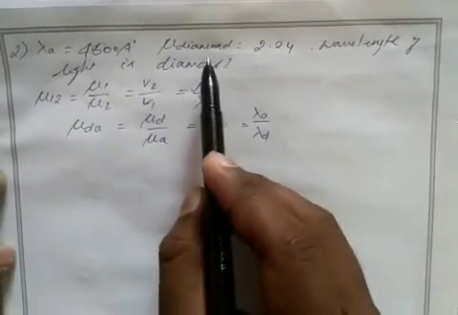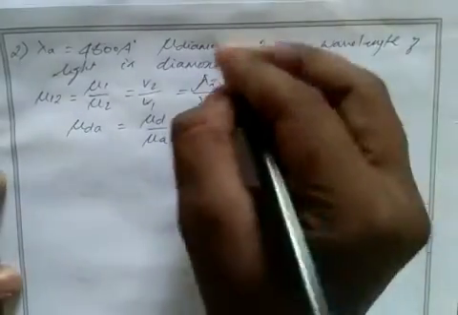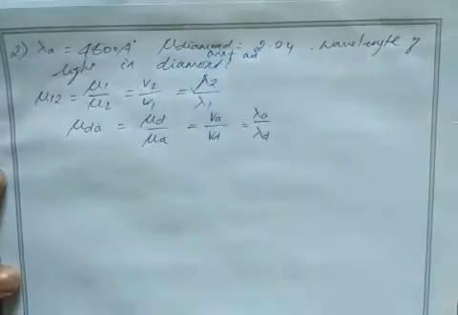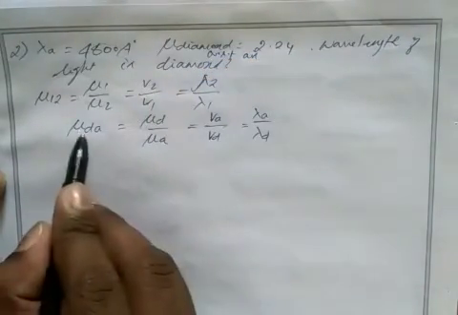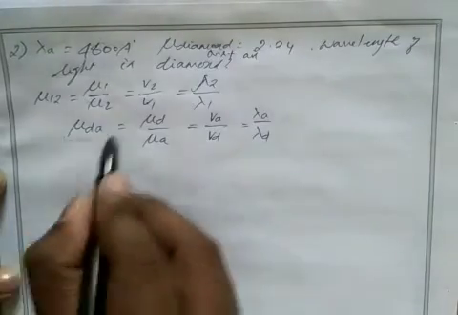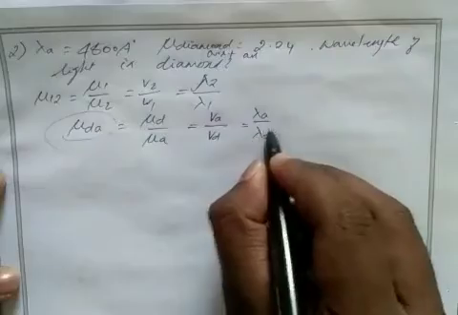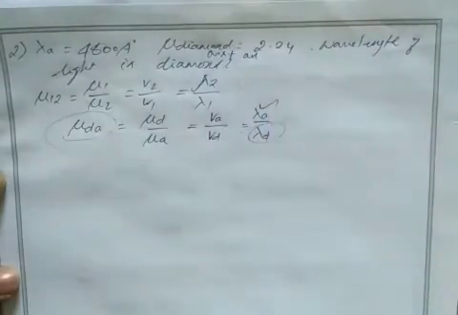Sorry, here the actual given value is refractive index of diamond with respect to air. This value is given. Then we have to find wavelength of light in diamond. We have to find this value, and we know this value.